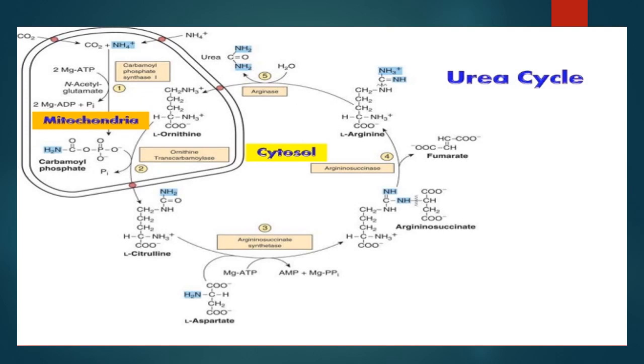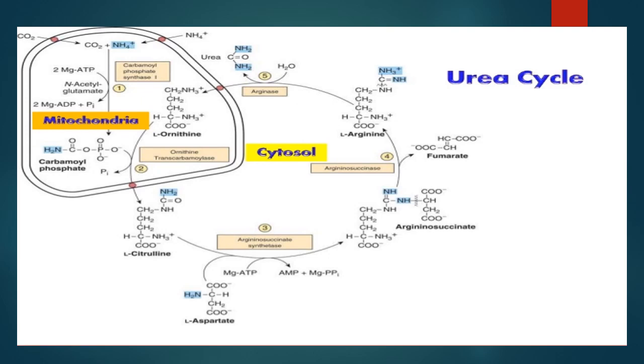In the next step, citrulline is synthesized from carbamoyl phosphate and ornithine by the enzyme ornithine transcarbamylase. The citrulline produced in this reaction is transported to the cytosol by a transporter system. The next enzyme, argininosuccinate synthase, condenses citrulline with aspartate to produce argininosuccinate. This step requires ATP, which is cleaved to AMP and pyrophosphate.